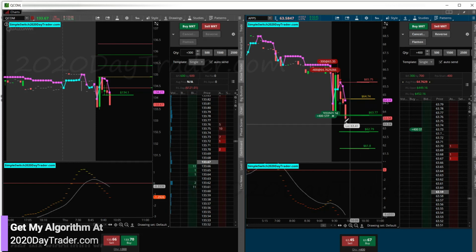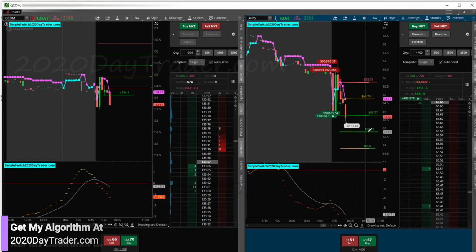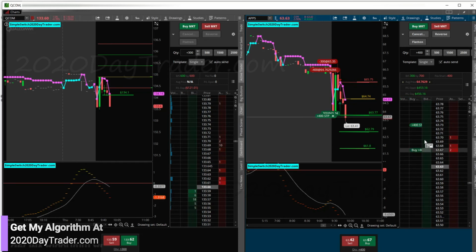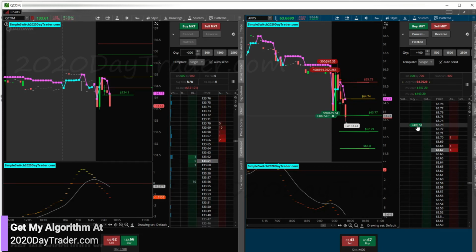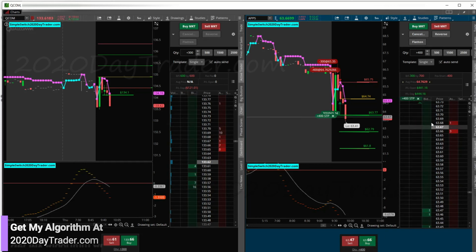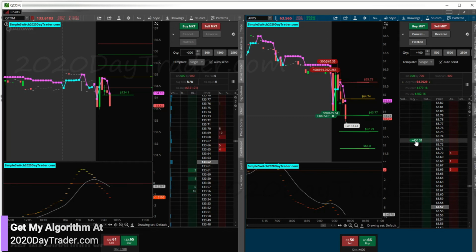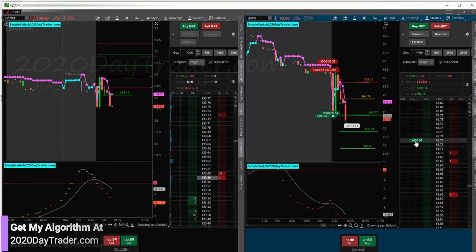If I had time to sit here and trade, I would just leave this here right now and wait for the next target and then move my stop around then. But I don't, so I'm going to go ahead and just keep sliding this as it slides. I give it a little room to breathe because this thing is just going crazy. Time is, I need to leave like right now.